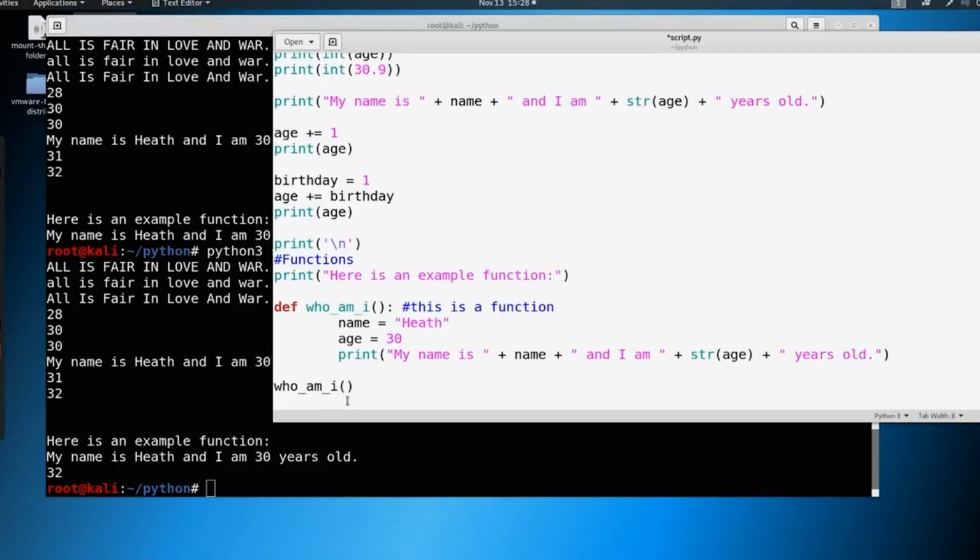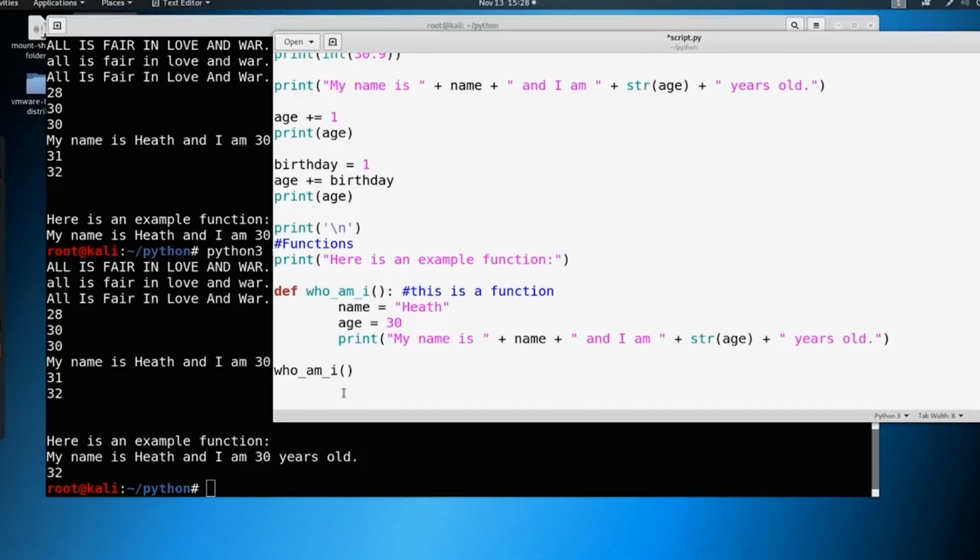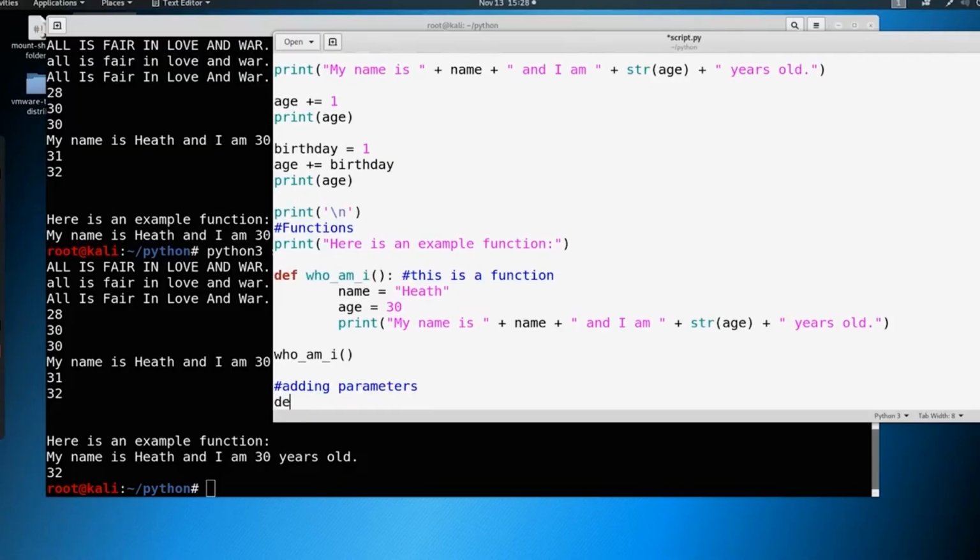So let's go ahead and build out another function and we can start to make sense of this. Let's start with adding what are called parameters. So let's make a function, and this function is called add100.